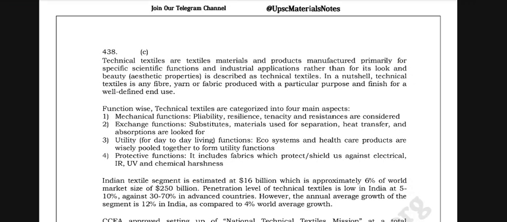Technical textiles are any fiber, yarn or fabric produced with a particular purpose and finish for a well-defined end use, rather than for aesthetic look.